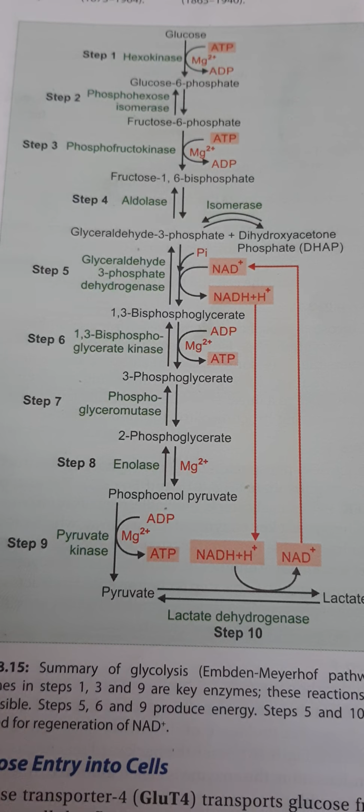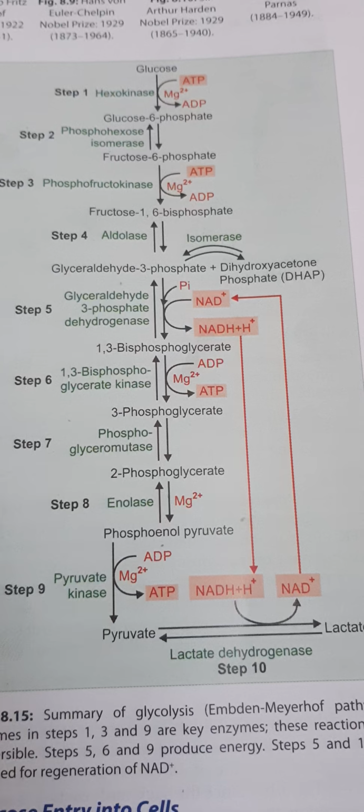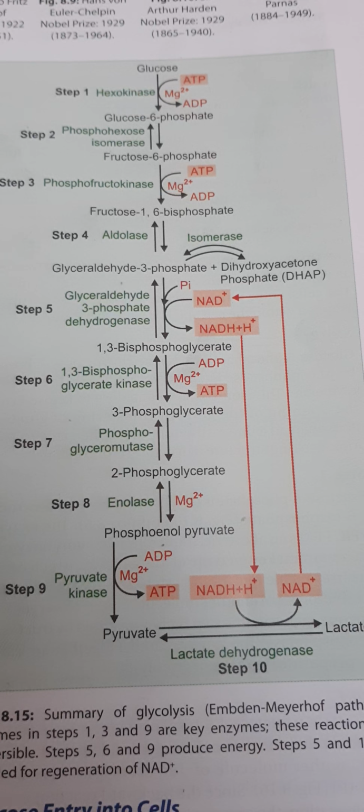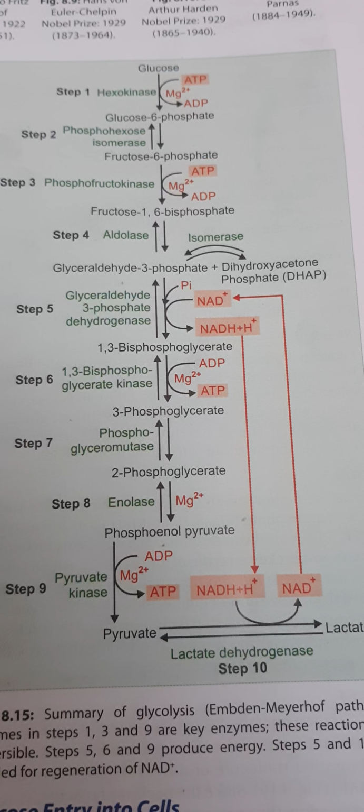The enzyme acting is lactate dehydrogenase. The NADH plus H plus synthesized above will be used up here. So the ATP energy level is low in the case of anaerobic respiration. Iodoacetate and arsenate can inhibit the glyceraldehyde 3-phosphate dehydrogenase enzyme.